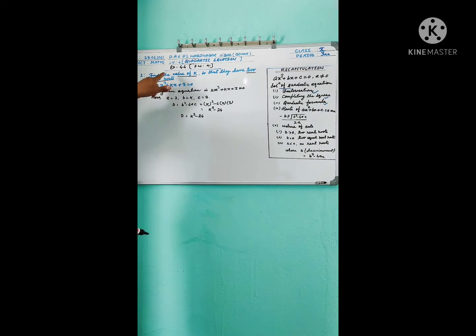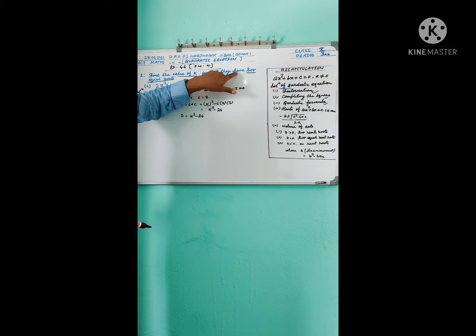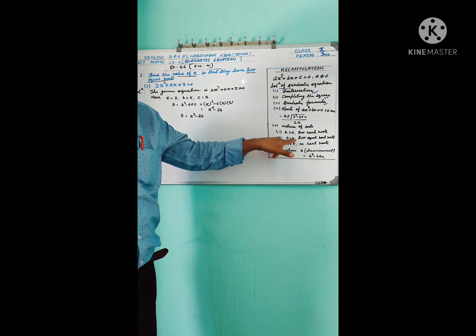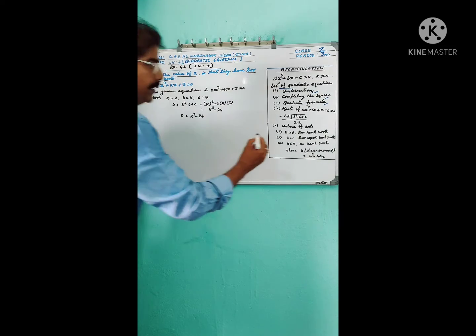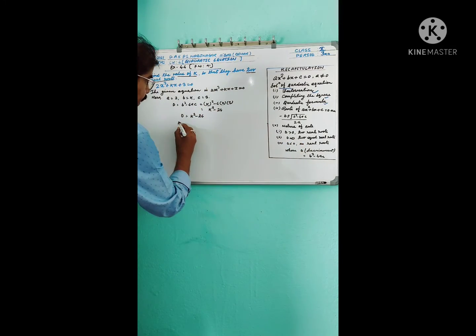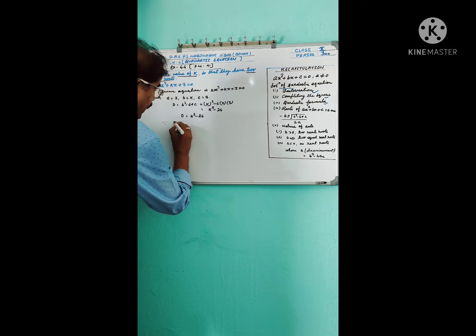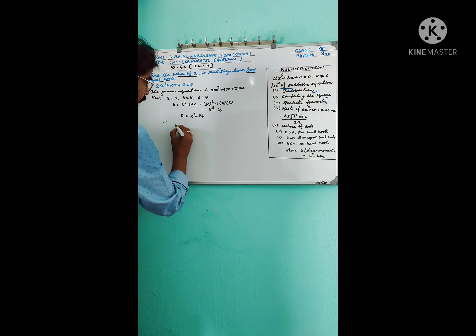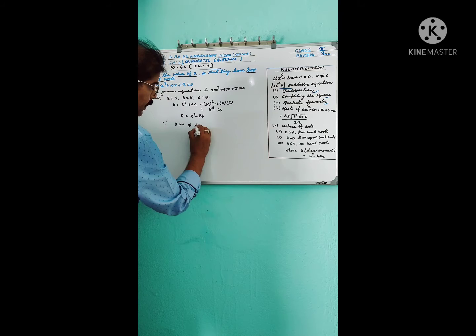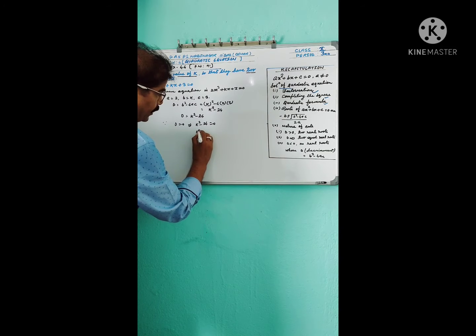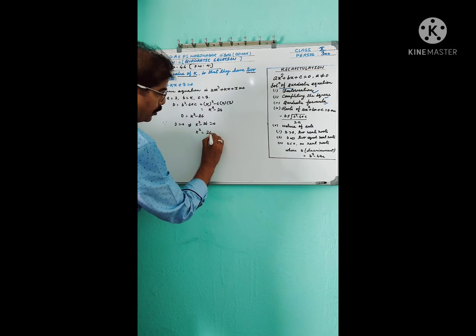Dear students, find the value of k so that they have two equal roots. Two equal roots if discriminant equal to 0. Since the given equation has two equal roots, d equal to 0, that is k square minus 24 equal to 0. So k square equal to 24.